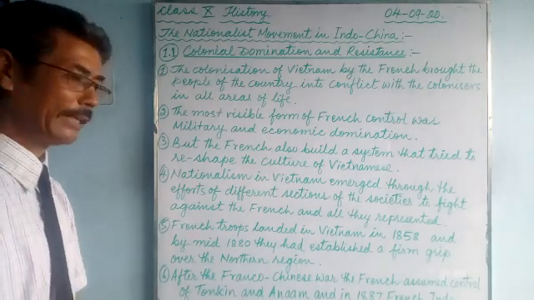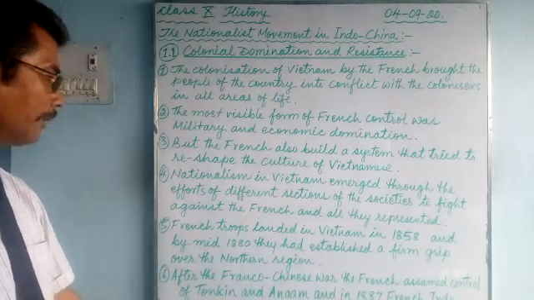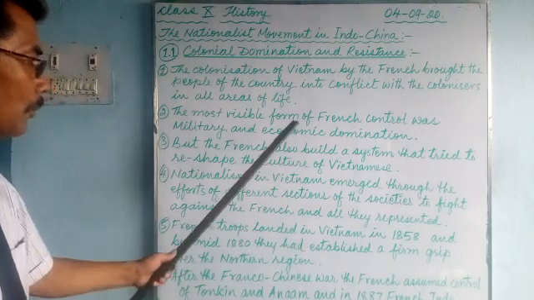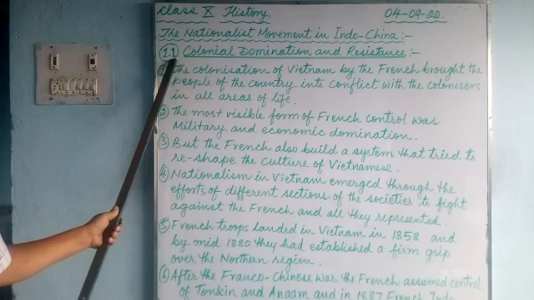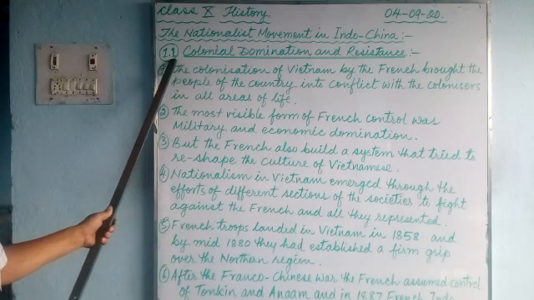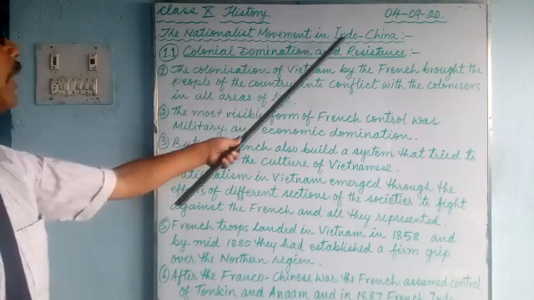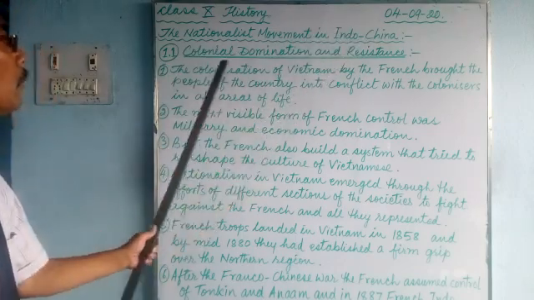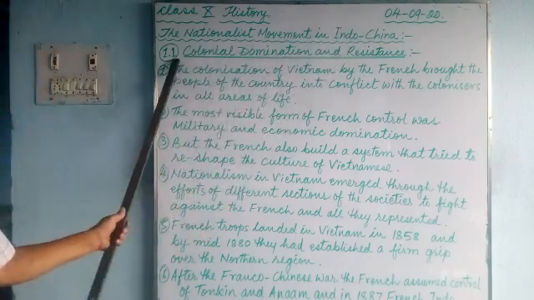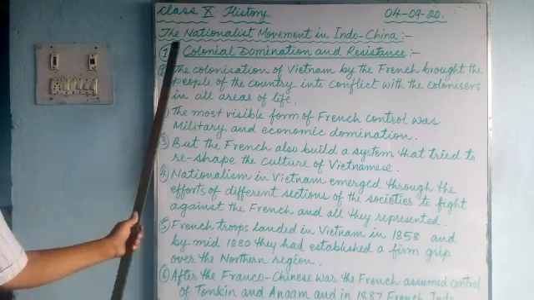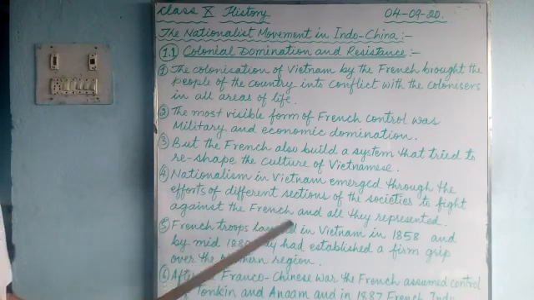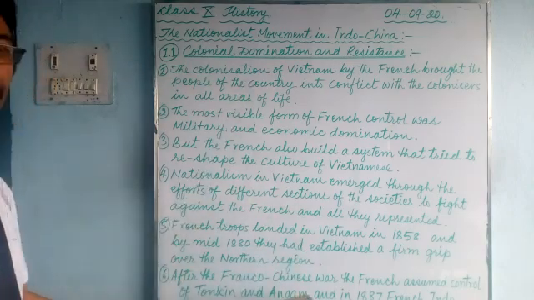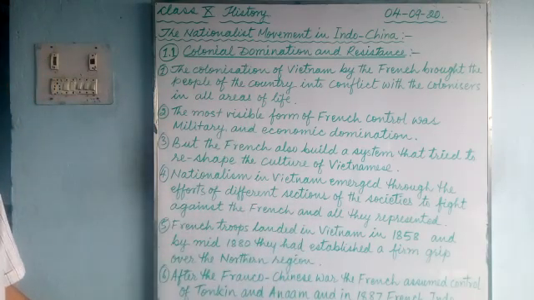In our next class, we'll continue further. You go through this in your book. Look at 1.1 in your book: go to the chapter on Indochina and look at the subtitle. This number will give you the subtitle. Read that properly. It will become clearer, as I have already told you the main points.